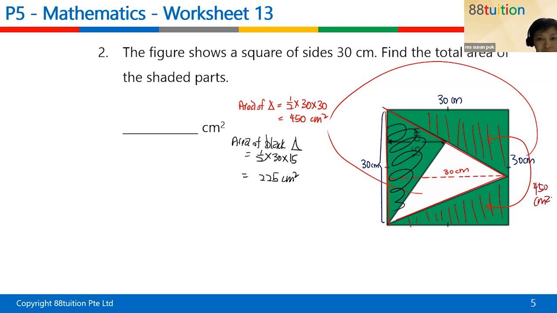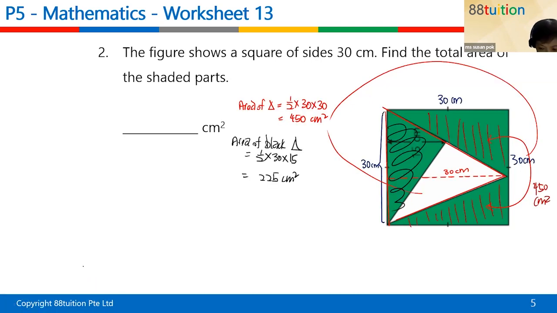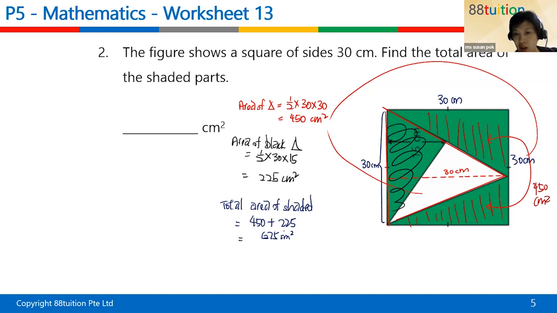Is the same. Okay, now have I ended here yet? Because he said total area of the shaded part, right? So for the total area of the shaded part, he's asking you for both whatever you found. That one is the red one, which is 450, and the green one that you have found, and that gives you 675 cm square. Okay.